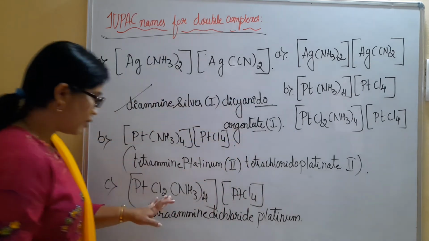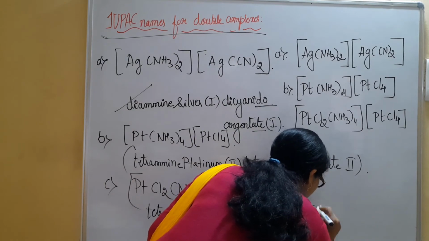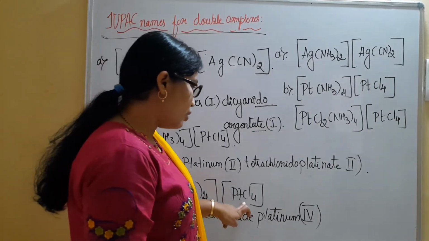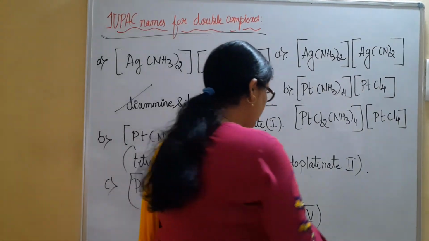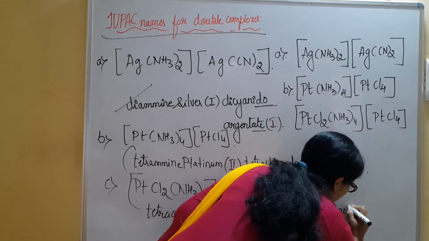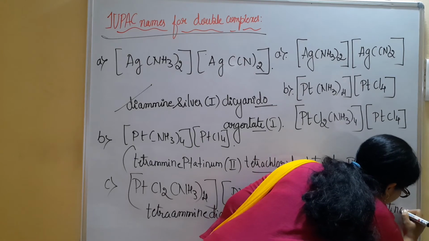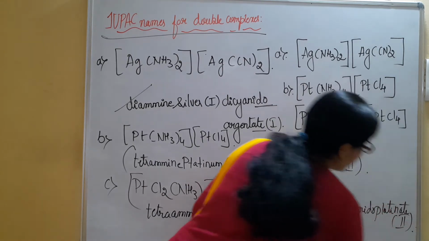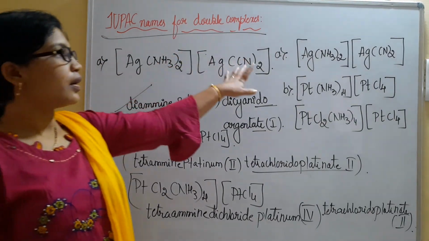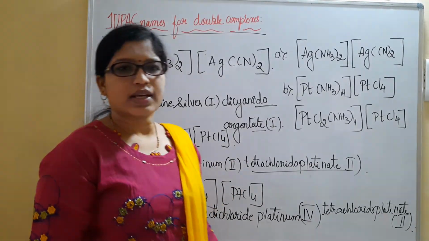You can see here platinum is present in +4 oxidation state. So platinum 4. You can calculate this one. Then let us write the name of the anionic complex. Tetrachlorido we have to use here. Here we have used the same name we will be writing here. Tetrachlorido platinate 2. Like this we will be writing the name for these complexes, in which the cationic part and anionic part will be given together. So please do copy this. We will go to next.